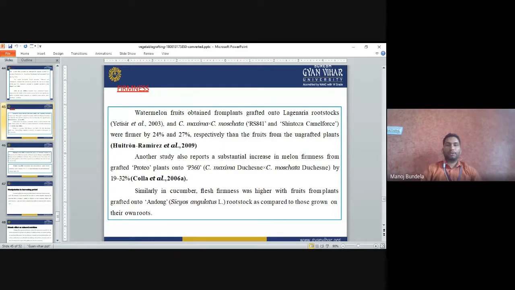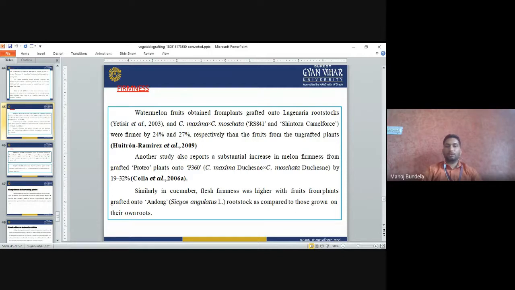Watermelon fruits obtained from plants grafted onto Lagenaria rootstock, and Cucurbita maxima and Cucurbita moschata rootstocks, have firmness content 24 to 27% higher than fruits formed from ungrafted plants. So we can develop more firm fruits by grafting. Studies have reported that in melons we can increase the firmness by grafting onto P360.